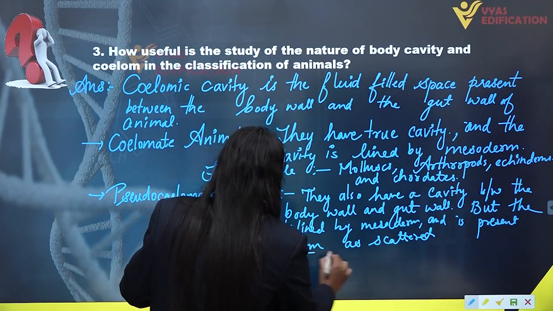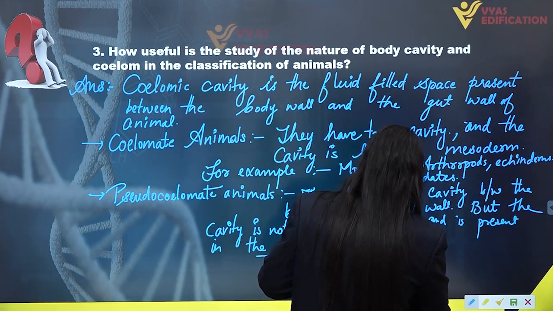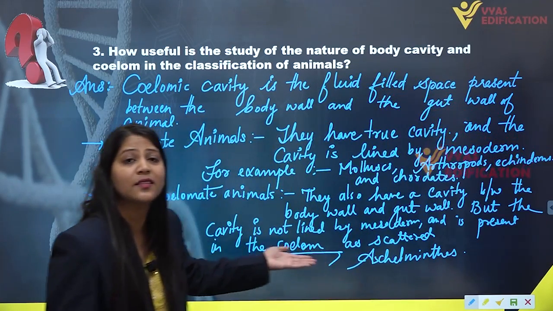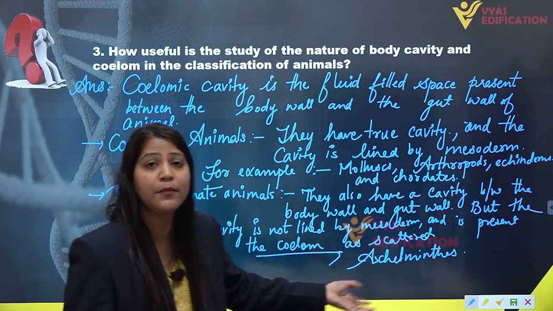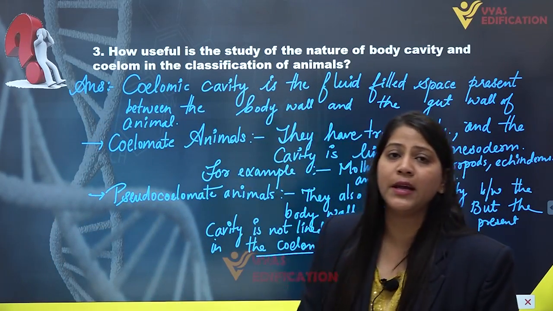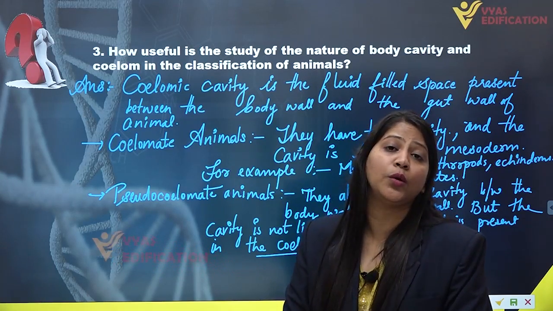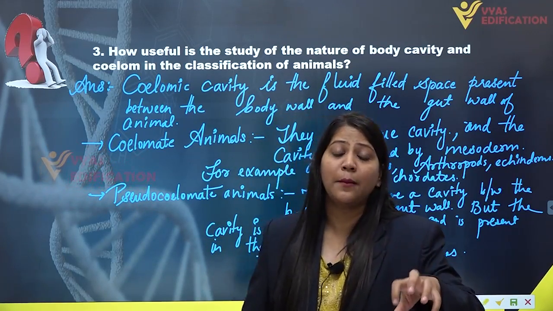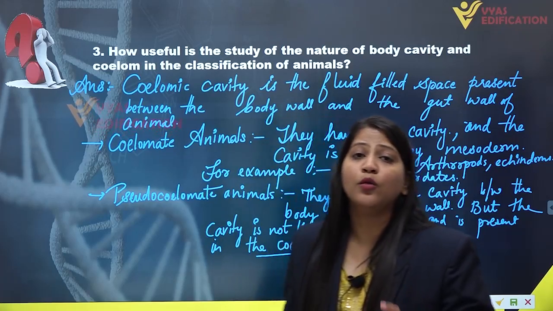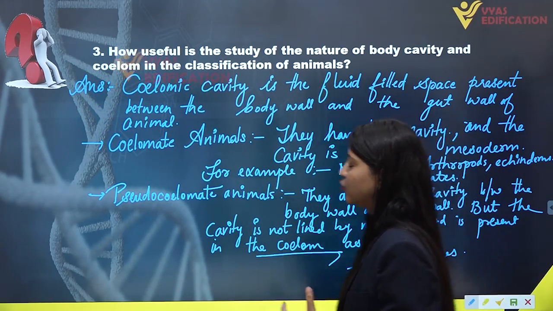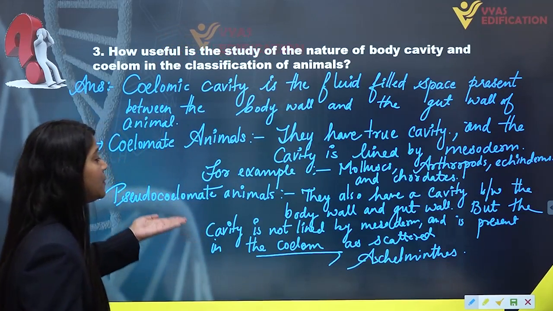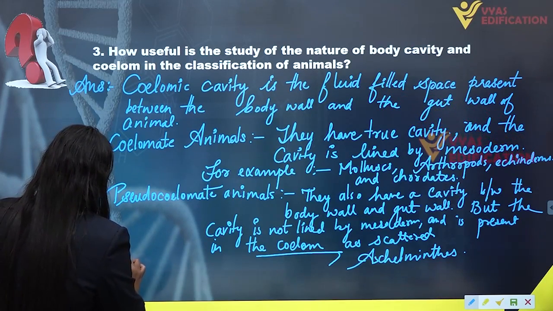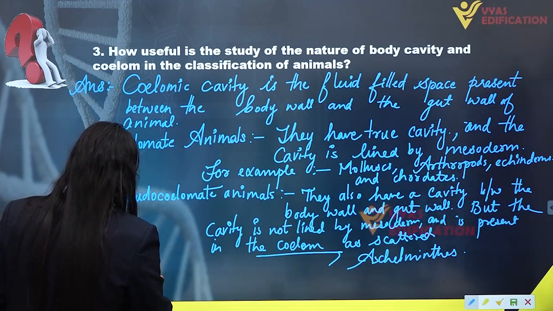For example, we have Aschelminthes, which are the roundworms. They exhibit this kind of cavity. Roundworms have a coelomic cavity in their body, but the cavity is not lined by mesoderm, and in their cavity you can find the mesoderm scattered in pouch-like structures. So this kind of cavity is known as pseudocoelomic cavity, and the animals having this kind of cavity are known as pseudocoelomate animals. Last one we have is acoelomate kind of animals.